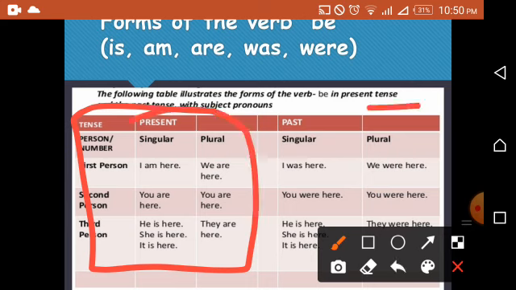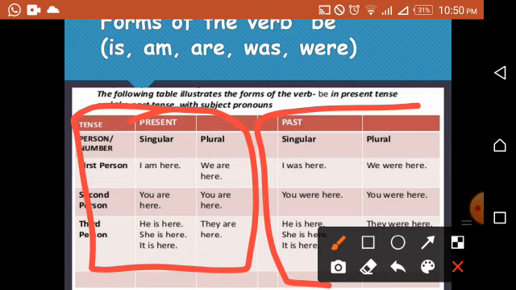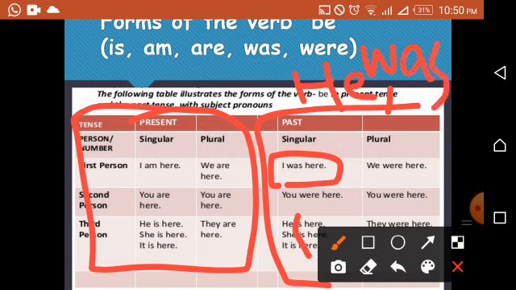When we are talking about the past sentence, we will use was with the singular as well as with I. We will use was with he, she and it. And we will use were with you, we and they.